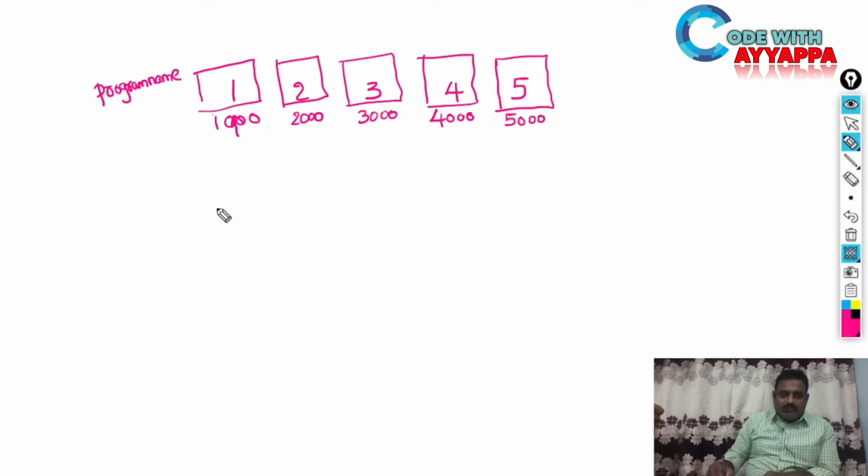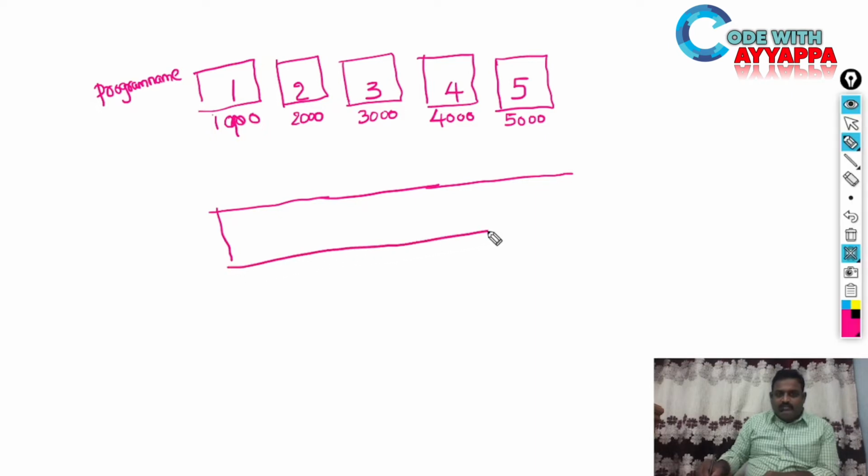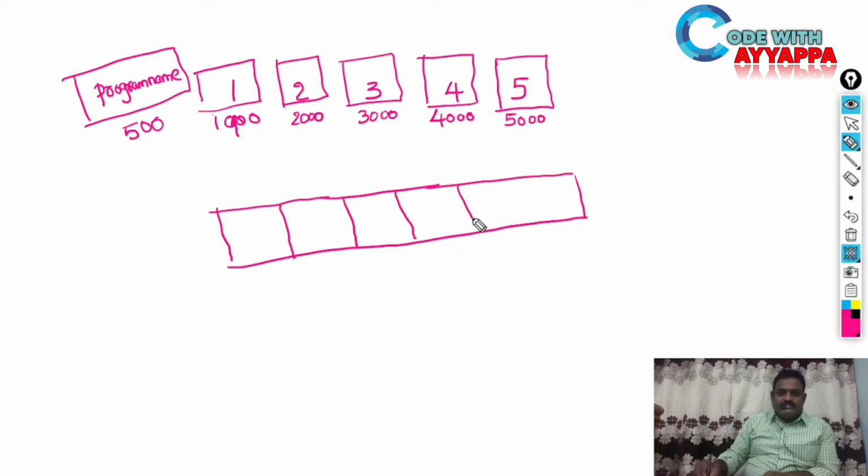Five arguments are passed. What is the second parameter? The second parameter is an array of pointer variables, and all these pointer variables are of character type. How many pointer variables are required? This one is for the program name, stored for example in memory location 500. This is for argv of 0, this is for argv of 1, argv of 2, argv of 3, argv of 4 and 5.